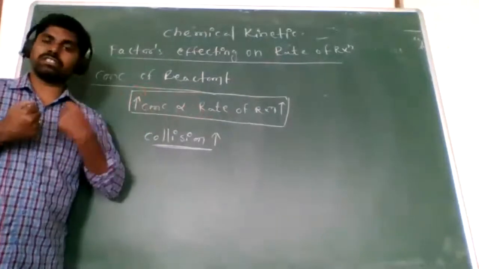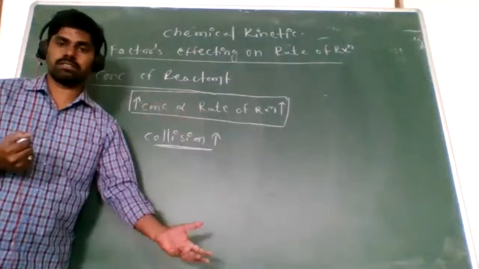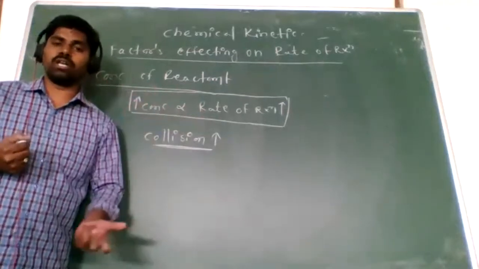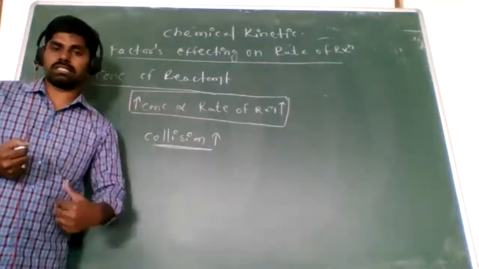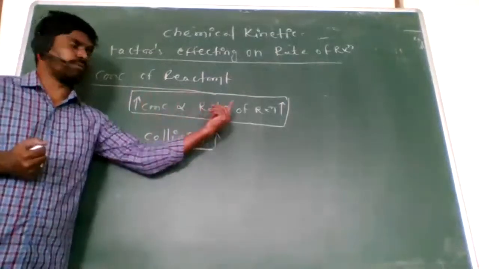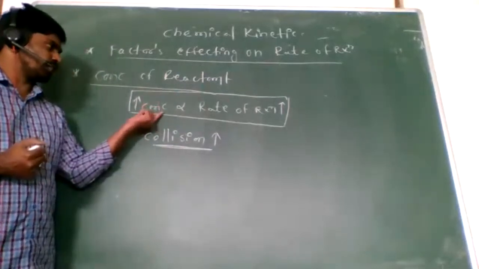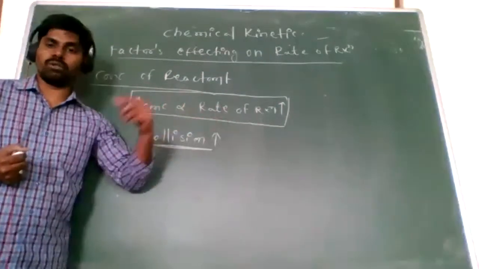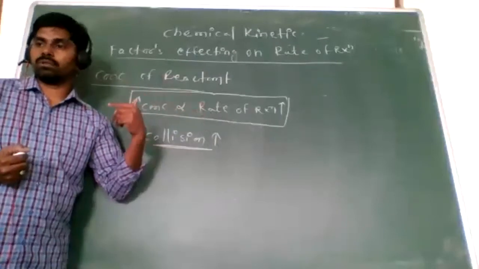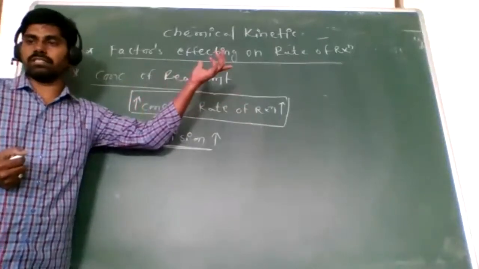If the concentration is less, the number of molecules per unit is very less, the collisions between the molecules will also be less, and when the collisions are less, the rate of reaction will be less. So finally, concentration and rate of reaction are directly proportional. If the concentration increases, the rate of reaction increases.